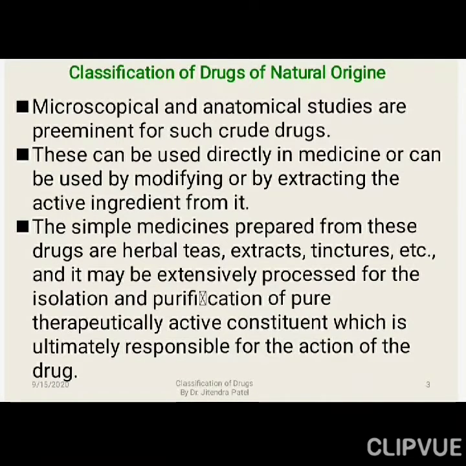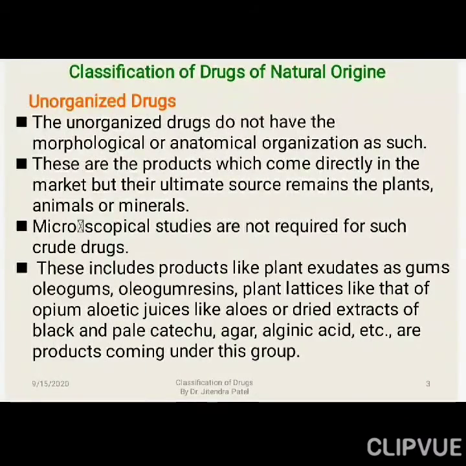Tinctures, right? The alcohol tinctures from the orange peel, so there we are using it, and it may be extensively processed for the isolation and purification of the pure therapeutically active constituent, which is ultimately responsible for the action of the drug, right? So whatever the form we are using, we are trying to extract or separate the main chemical constituents, but ultimately the source is the root, stem, fruit, flower, bark, in the organized form.